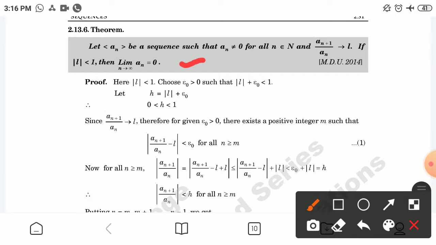Now for the proof, here mod of L is given to be less than 1. Choose epsilon naught greater than 0 such that mod of L plus epsilon naught is less than 1. Let h be equal to mod of L plus epsilon naught. Therefore, h will be between 0 and 1.